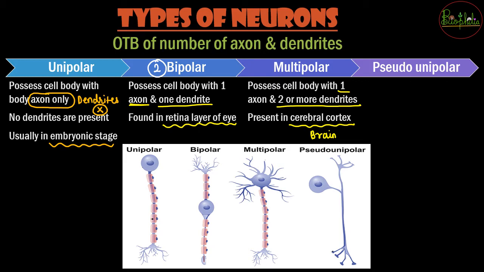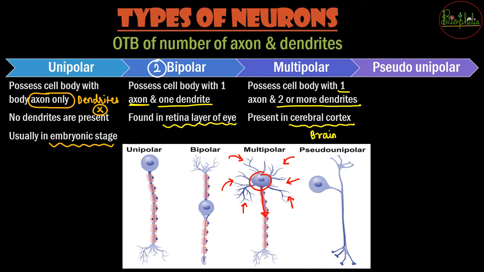There are many areas from which information needs to be gathered, many information needs to be received. So receiving का काम कौन करता है? Receiving का काम करता है dendrites. So when there are many dendrites from many different areas, the information can be collected, it can be gathered onto the cell body, and it can be passed on with the single axon. So that is the function of the multipolar neurons.